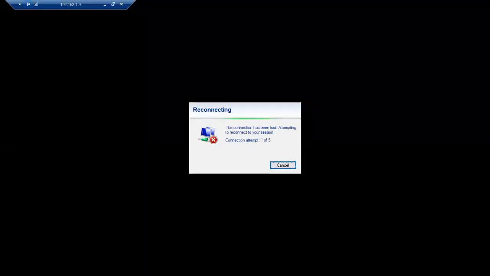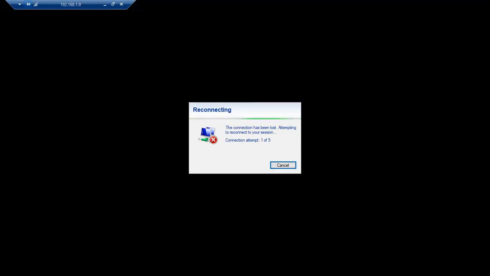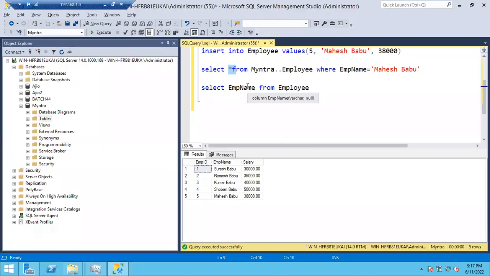Let me show you that one as well. So this where condition, sir, is it really important to learn? Yes. As a DBA, we have to filter the data sometimes. For our purpose, we have to filter the records. So it's very important you should know the where condition. Select employee name from employee, so that you can see the employee name column only. You cannot see the other two columns.